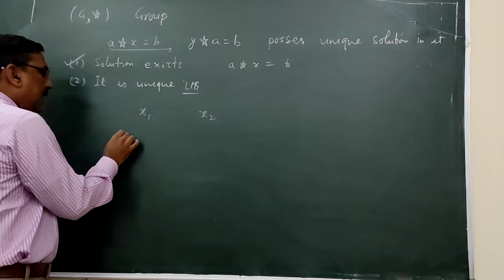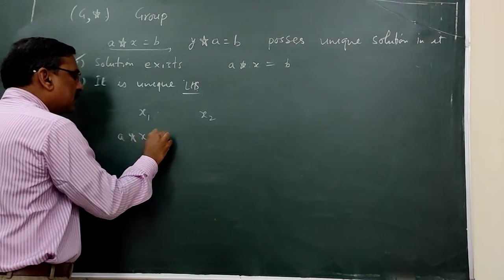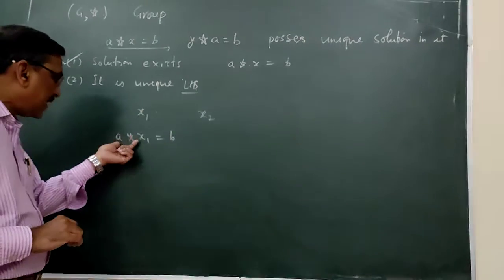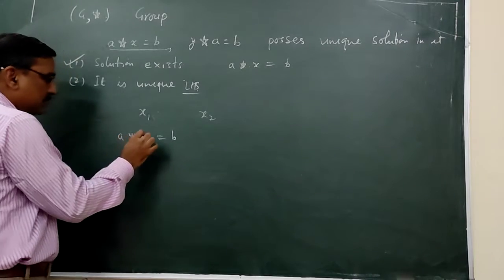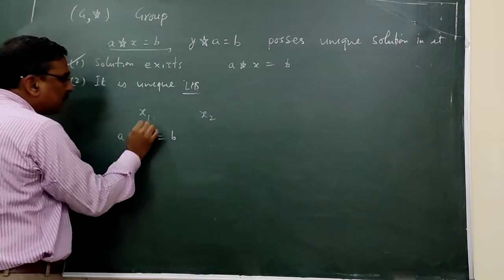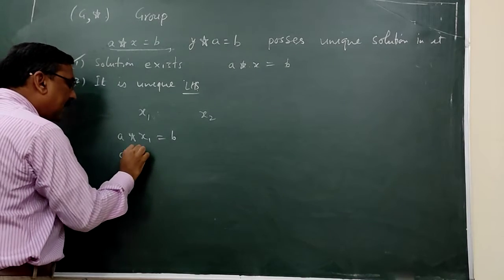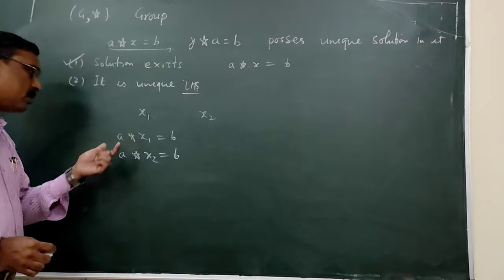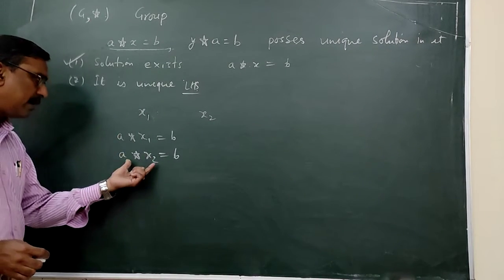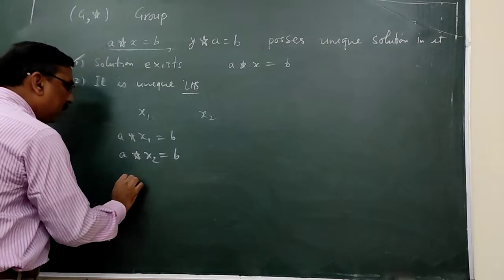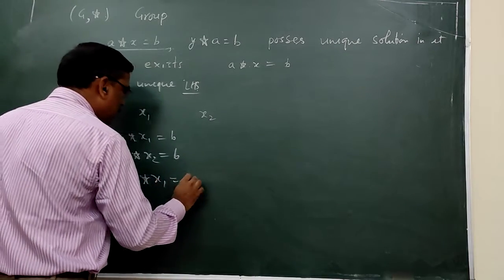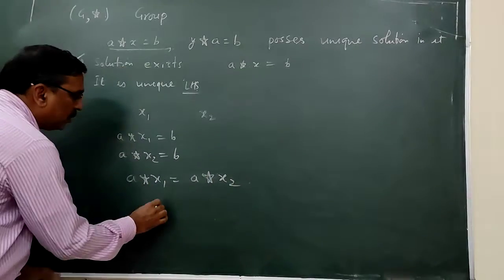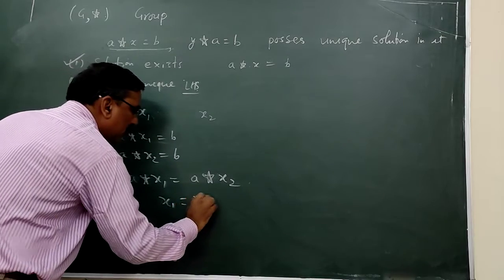It means X1 satisfies AX1 is equal to B, and X2 satisfies AX2 is equal to B. Since B belongs to G and A belongs to G, both are equal to B. It means A operation X1 is equal to A operation X2, and by applying the cancellation law, as we proved earlier, we can simply say X1 is equal to X2.